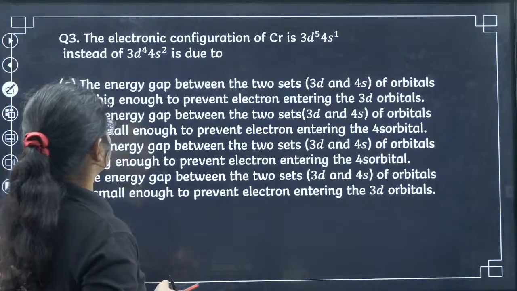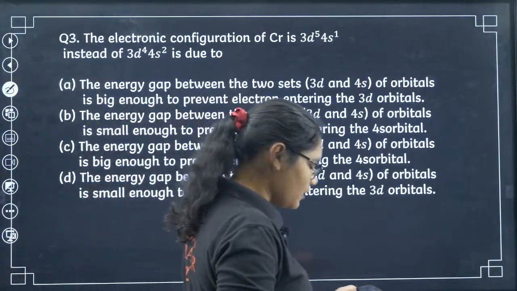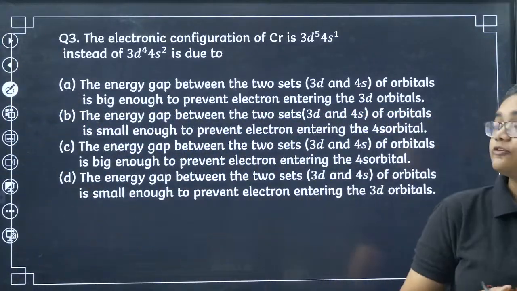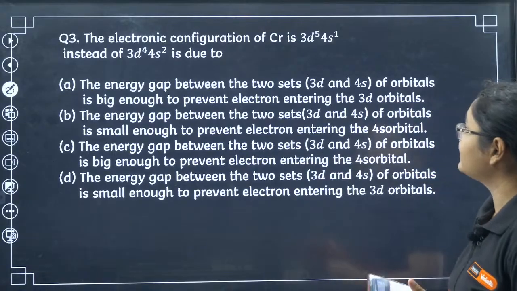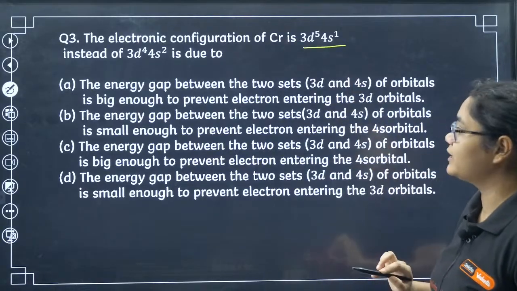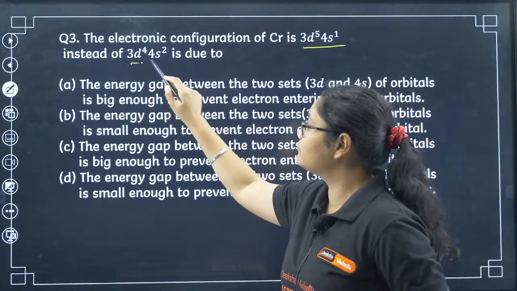Okay, next question number 3. Please read the question. The electronic configuration of chromium is 3d5 4s1 instead of 3d4 4s2.